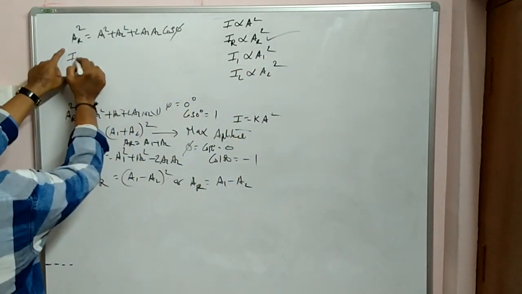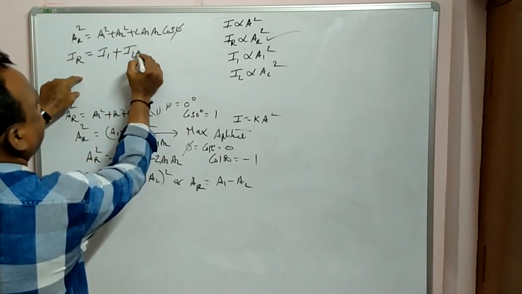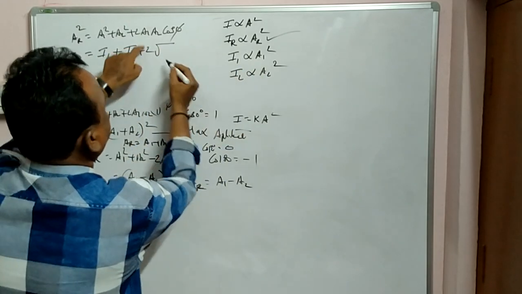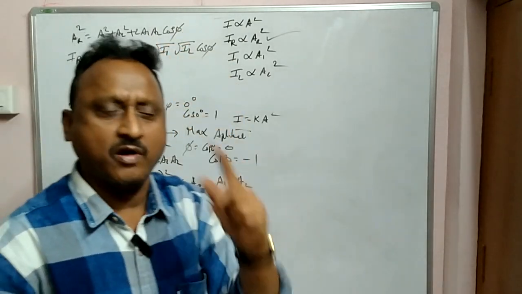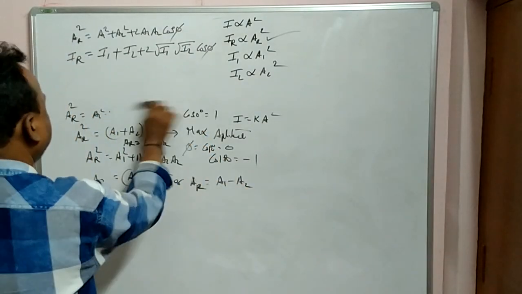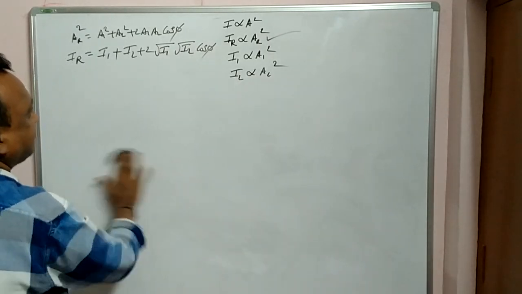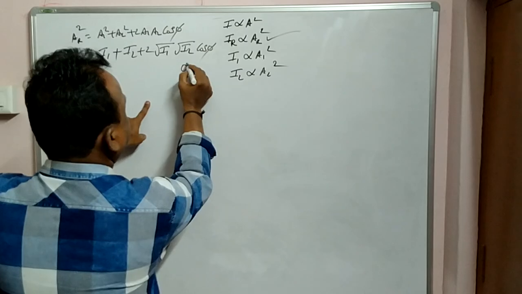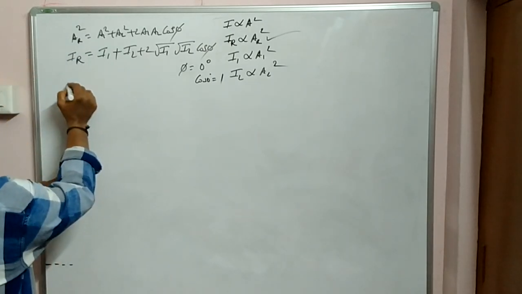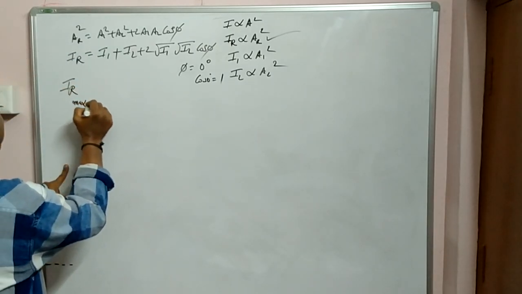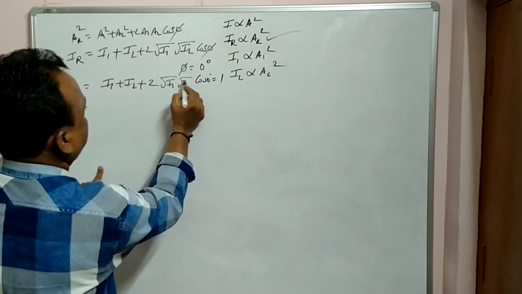So what happened here? I resultant is equal to I1 plus I2 plus 2 root I1 root I2 cos phi. The same equations we got in the sound chapter are repeating here. Clear? So here also, when phi is 0 degrees, because cos 0 is equal to 1, I resultant for maximum is equal to I1 plus I2 plus 2 root I1 root I2.